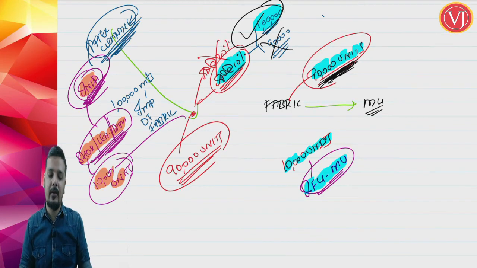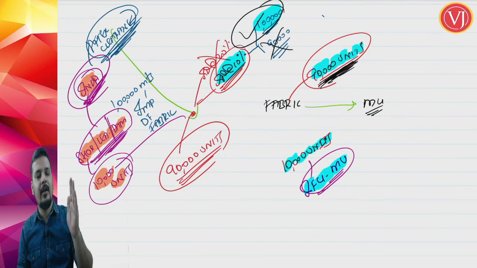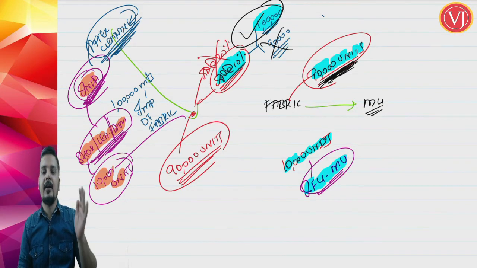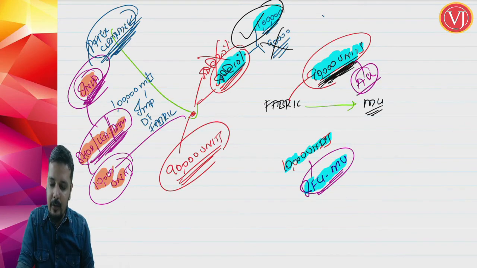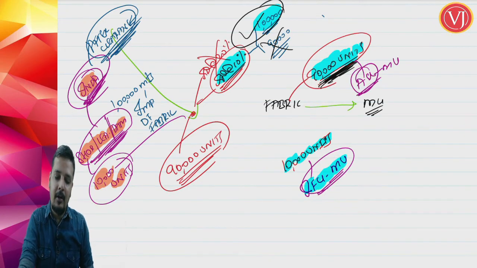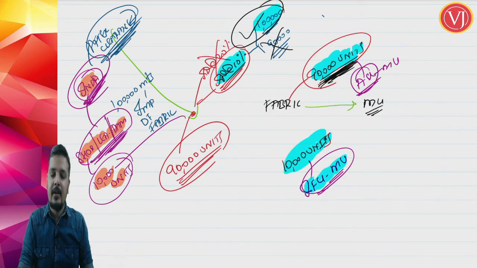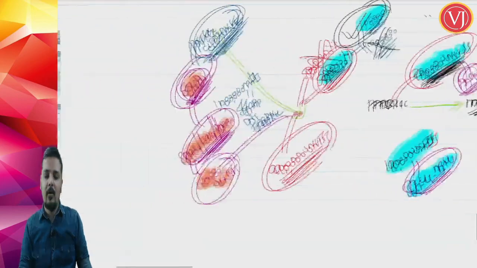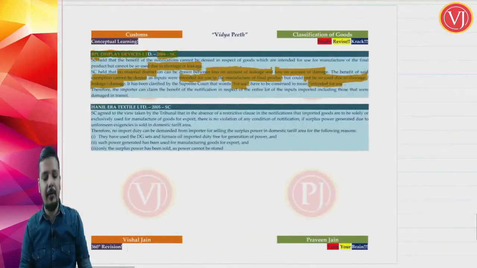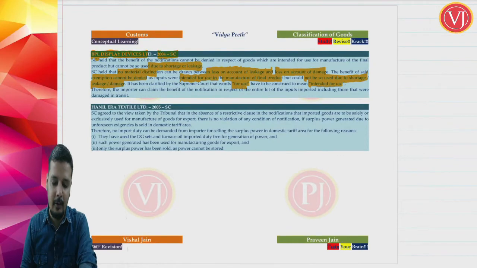The lesser import duty rate of 10% will be not only on the 90,000 units actually used in manufacturing military uniforms, but also on the 10,000 units which were intended to be used. So on the entire 1 lakh units, the reduced rate benefit will be given. That is the judgment of the Supreme Court.